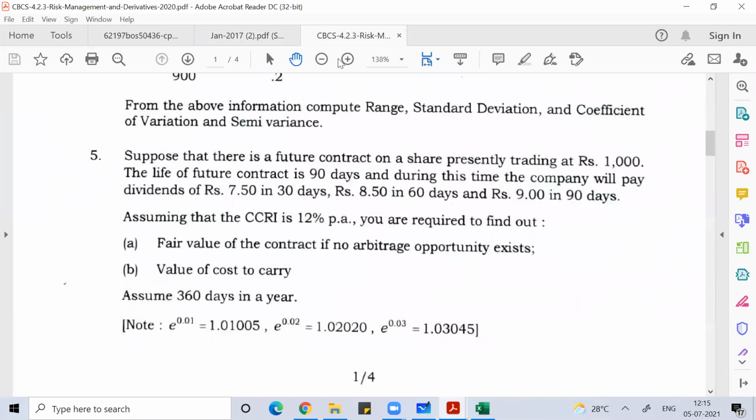During this life, the company will pay a dividend of 7.5 rupees in 30 days, 8.5 rupees in 60 days, and 9 rupees in 90 days. Assuming a continuous compounding interest rate of 12% per annum, you need to find the fair value of the contract if no arbitrage opportunity exists. Value of cost of carry, assume 360 days in a year.